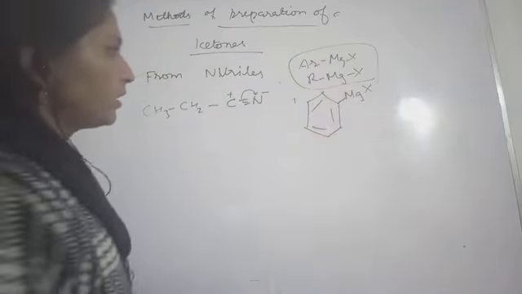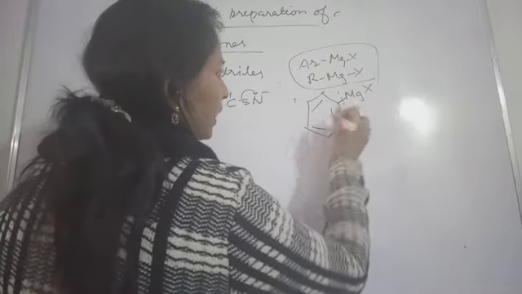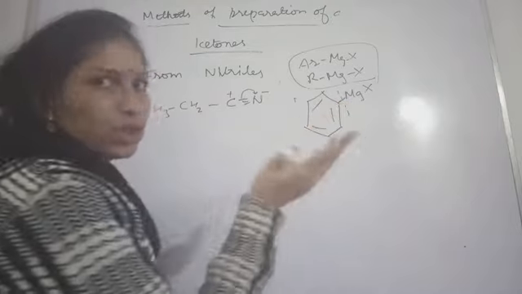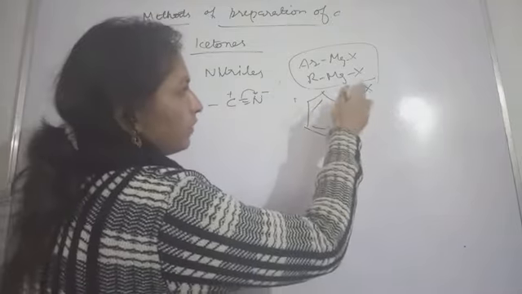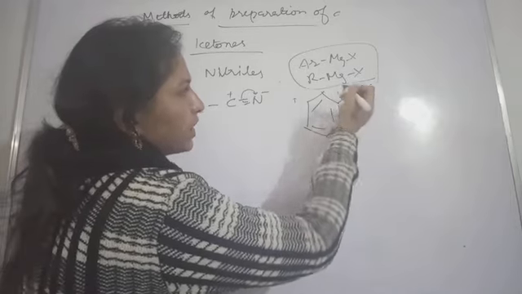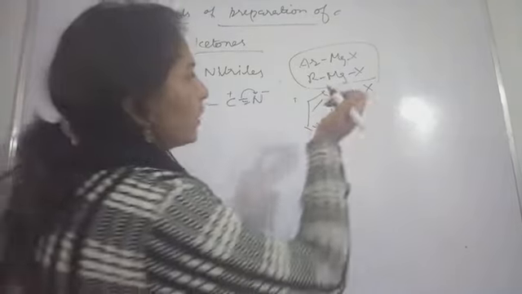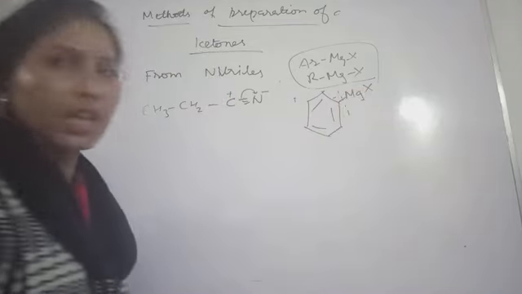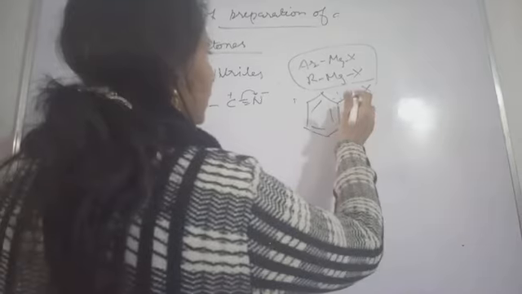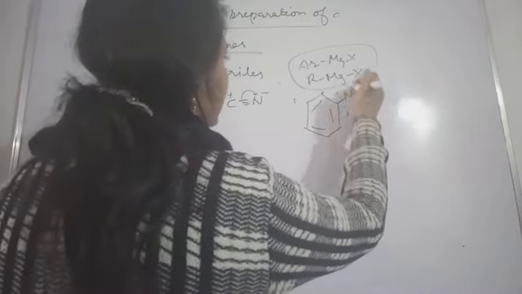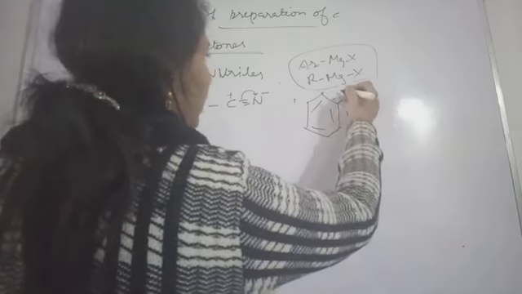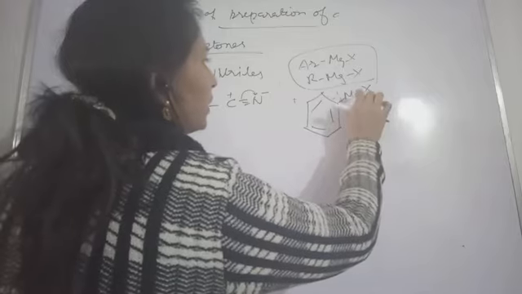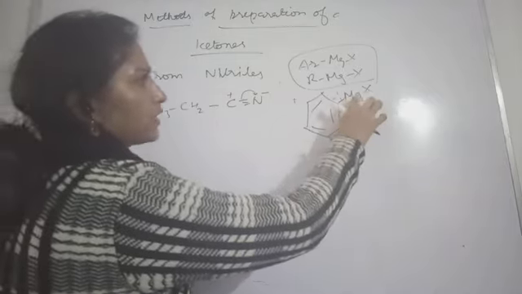So what is happening here? See, this bond will be broken. If this bond is breaking, then what will happen? The bond is breaking, the electrons will go towards which place? This Mg is electropositive in nature. That is why it will leave the electrons to this carbon. So this carbon will acquire this negative charge. Now this will have this positive charge. So this will get broken, and the MgX will have positive charge.